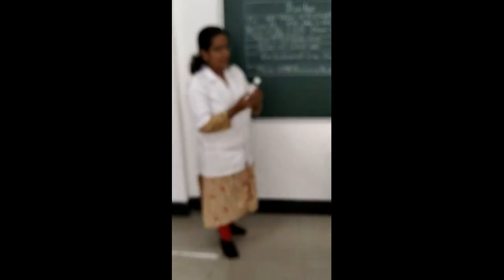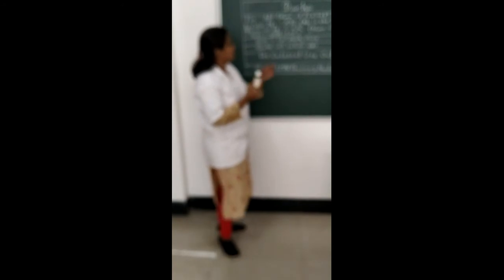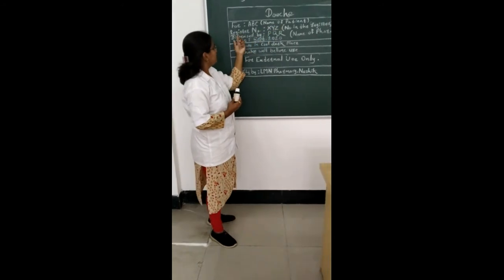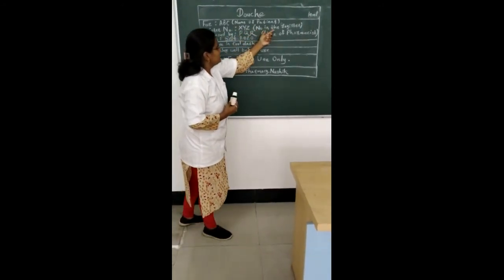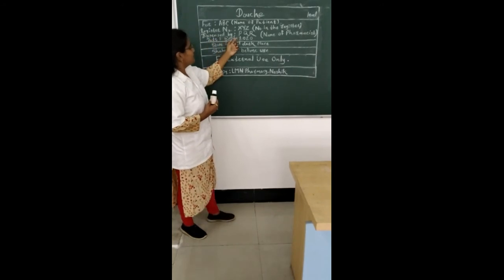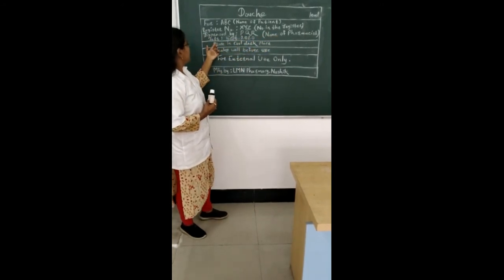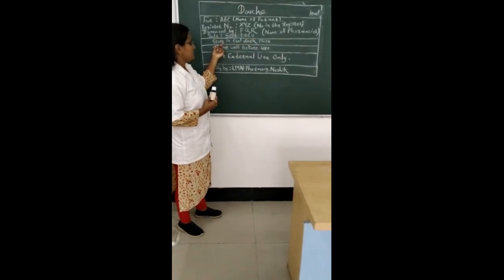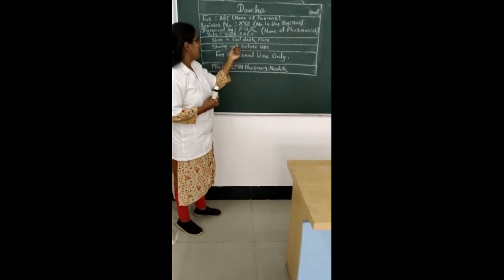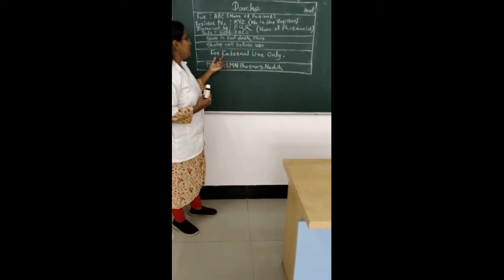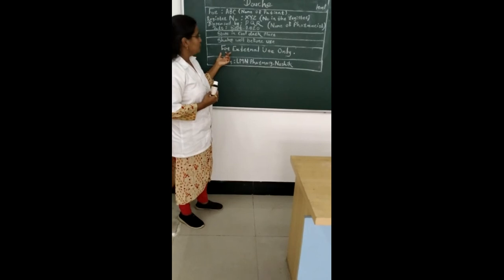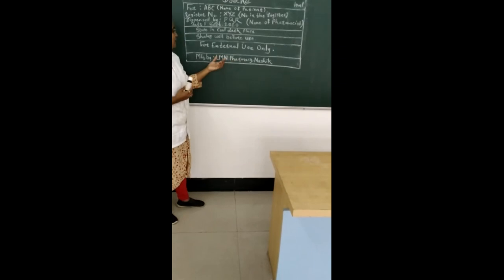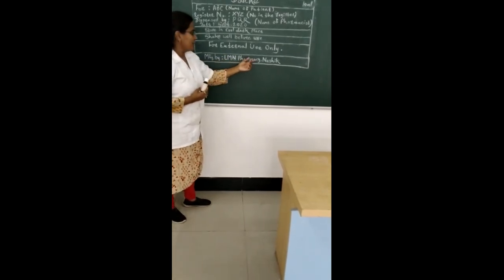So now proceed to the labeling part. The label for the formulation, douche 10 ml, for EDC, that is the name of the patient; register number XYZ, that is the number given in the register; dispensed by PQR, the name of the pharmacist; then date September 2020, which is the manufacturing date; then storage condition: store in a cool and dark place, shake well before use. As it is for vaginal use, one can write the direction: for external use only or for vaginal use only. Manufactured by Element Pharmacy Nasik.